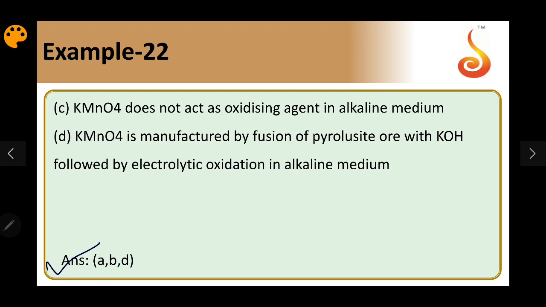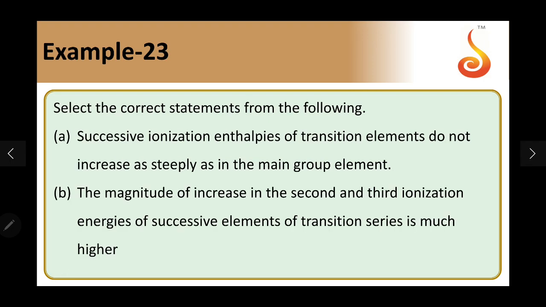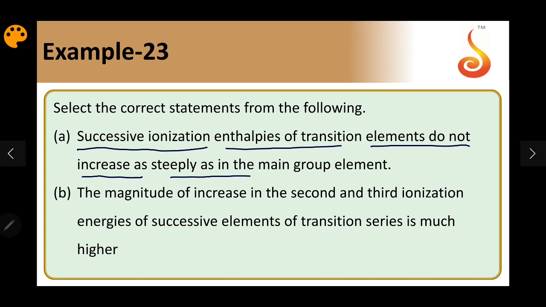Question number 23. Select the correct statement from the following. Successive ionization enthalpies of transition elements do not increase as steeply as main group elements. This is correct because in transition elements the electrons enter the inner d orbital, not the outermost shell, and compared to s and p electrons, the d electrons are unable to shield properly.